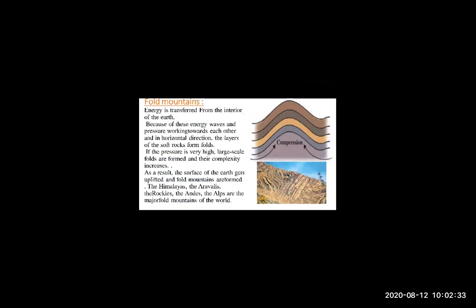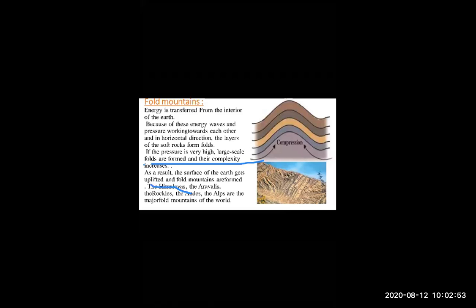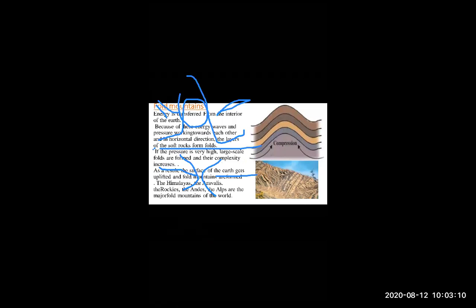Again, I am repeating. If you want the definition of fold mountain, just look there. Fold mountains are formed because of soft rock. On soft rock, whenever pressures happen, whenever waves move toward each other, fold mountains are created. And this is called compression. And this is the fold mountain. I hope the fold mountain part is clear.